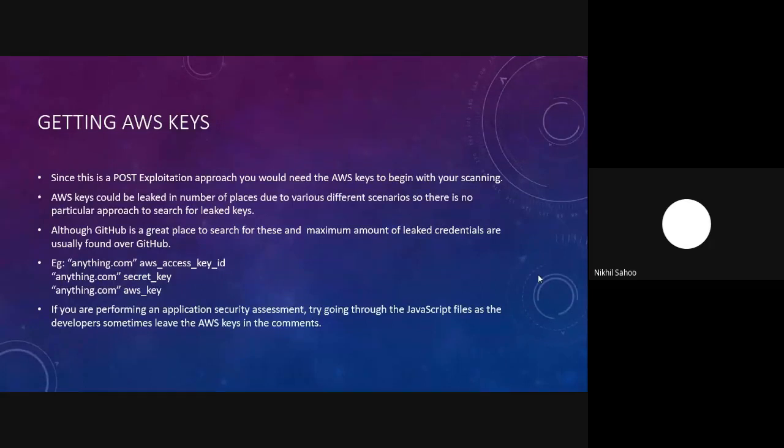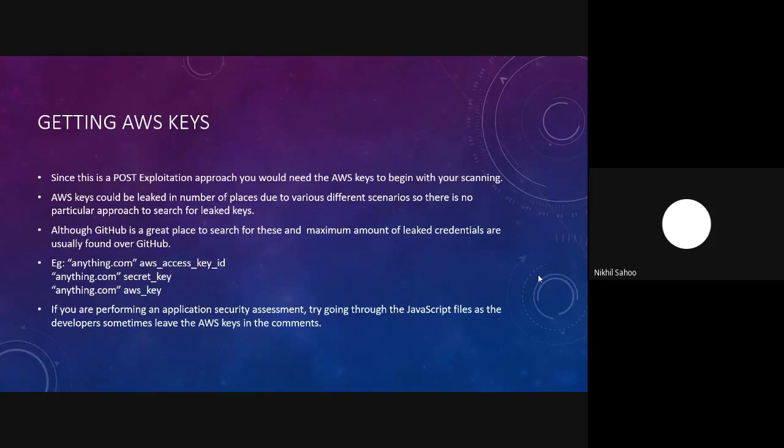And regarding fetching AWS keys, there are an infinite number of ways to get them. There is no predefined way to search for AWS keys. You can search the GitHub repositories or any such public repositories available. You can also search for AWS keys in your bucket itself. Sometimes we get AWS keys stored in an S3 bucket also. And you can use Google Docs to search for S3 access keys. And if you're lucky, you might get one.